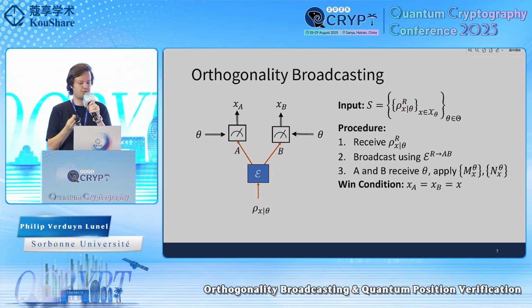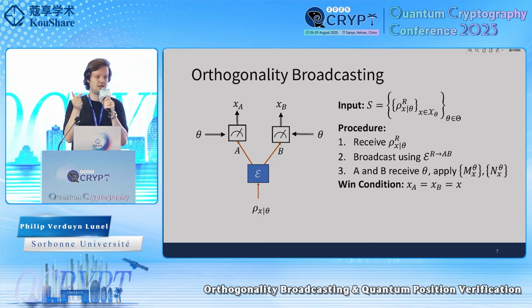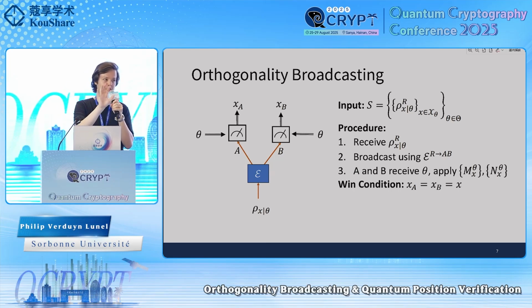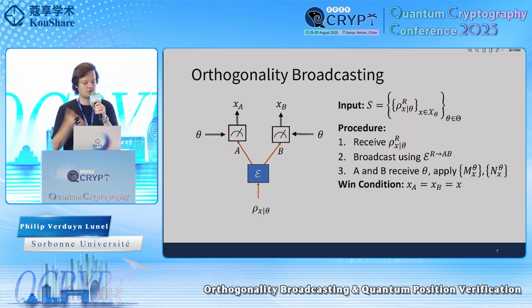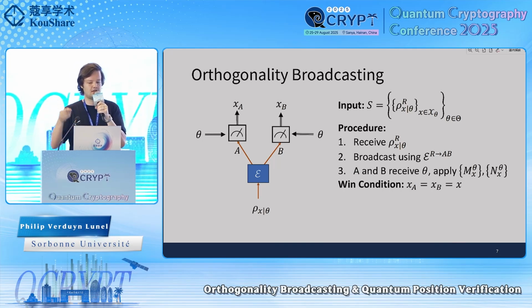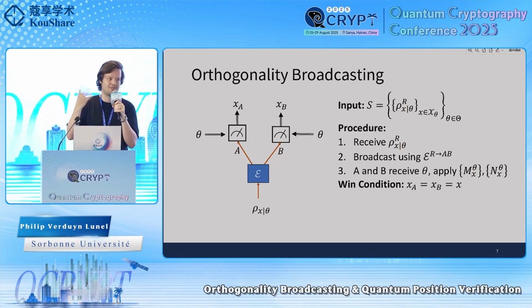So in this setting, your input is a state drawn from an ensemble, and that ensemble itself is drawn from multiple ensembles. So there's theta different ensembles, and within these ensembles, there are different states. So you can consider, again, computational basis 0, 1, Hadamard basis plus minus. Then you want to apply some broadcasting map. This could be a restricted map with limited operations, or it could be any map. Then on the registers A and B, that are the outputs of this map, they both learn or receive information about theta, and then they're allowed to apply some final operations. And then they win if XA is equal to XB is equal to the X of the input, right? So if it was computational basis, figure out it was the cat 0 state.